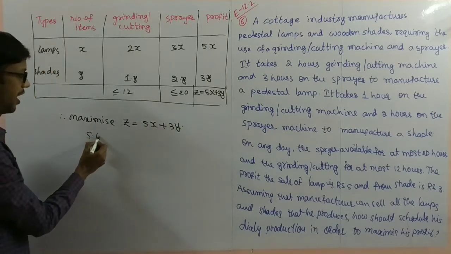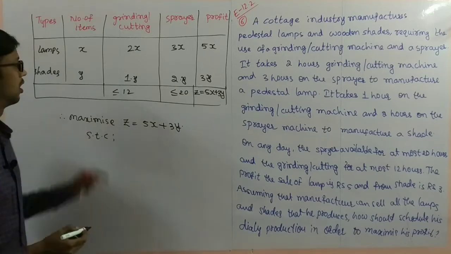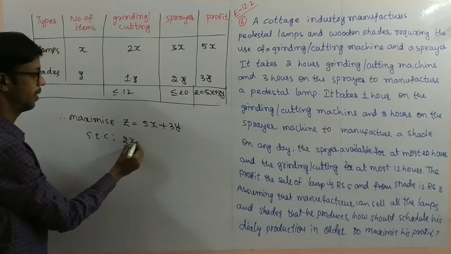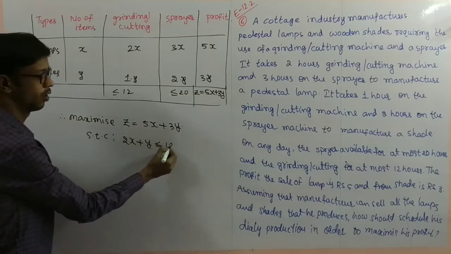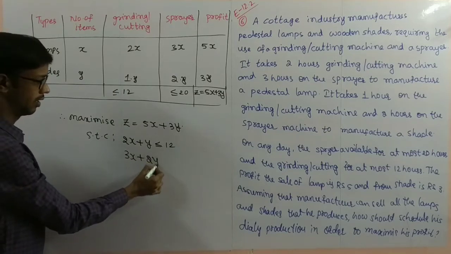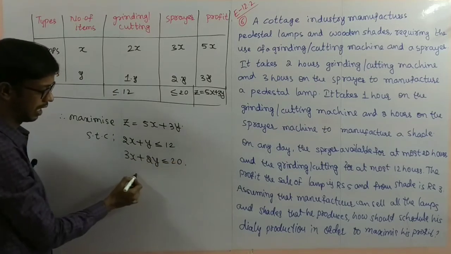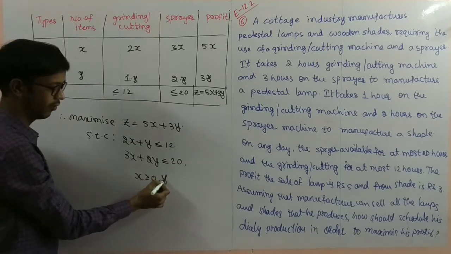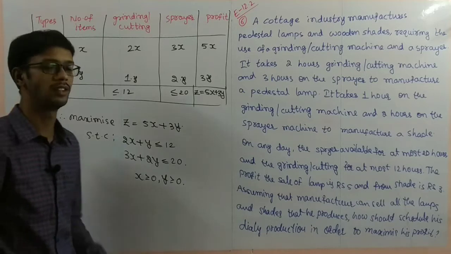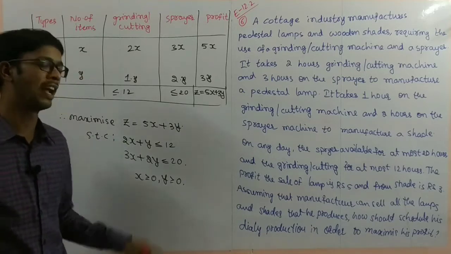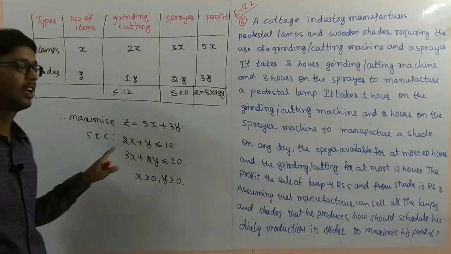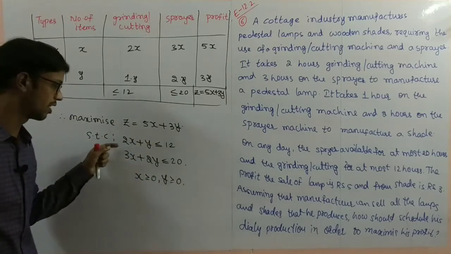Subject to constraints: 2x plus y is less than or equal to 12. Next, 3x plus 2y is less than or equal to 20. x is greater than or equal to 0, y is greater than or equal to 0. The number of items must be non-negative, so I am taking non-negative constraints. So this is the LPP: maximize Z subject to the two constraints.